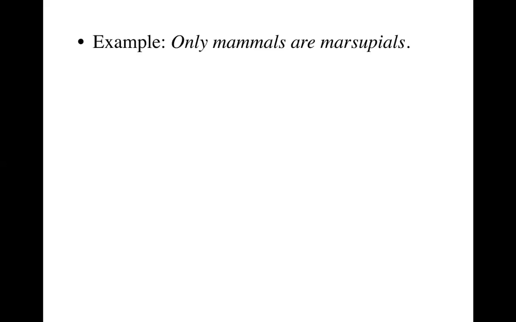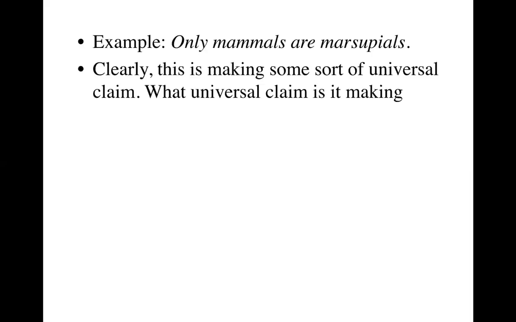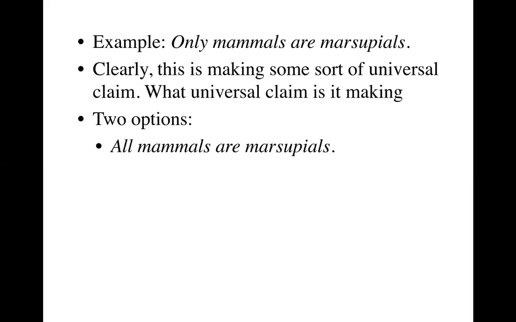So consider the following example. Only mammals are marsupials. Clearly this is making some sort of universal claim. So what universal claim is it making? There are two options. One, the statement all mammals are marsupials. Or is it saying that all marsupials are mammals? The impulse for most people, especially students, is that it's making the first claim: all mammals are marsupials.